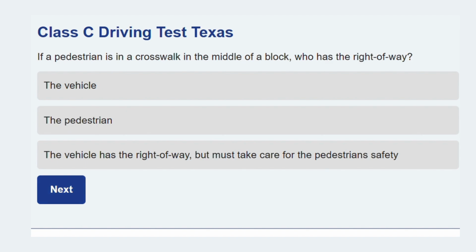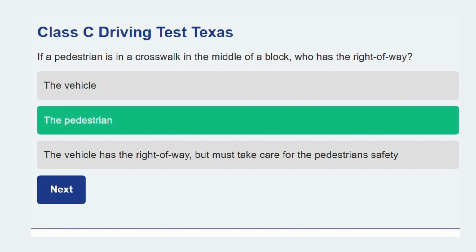Moving ahead, if a pedestrian is in a crosswalk in the middle of a block, who has the right of way? The pedestrians always have the right of way in a crosswalk, even if it is not at an intersection.